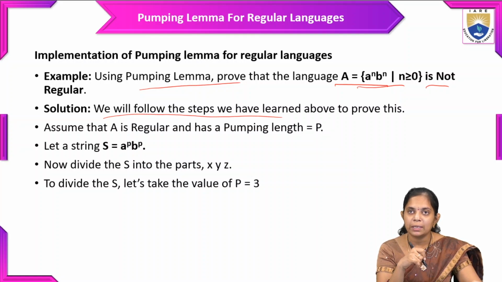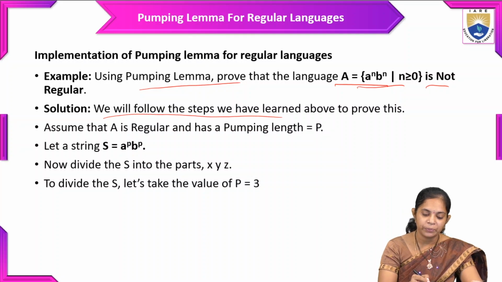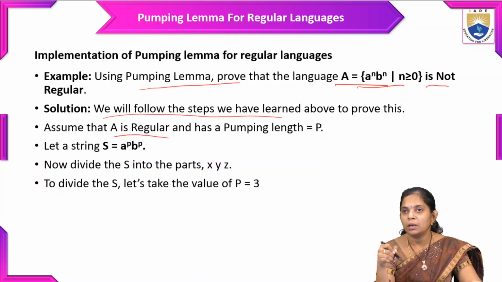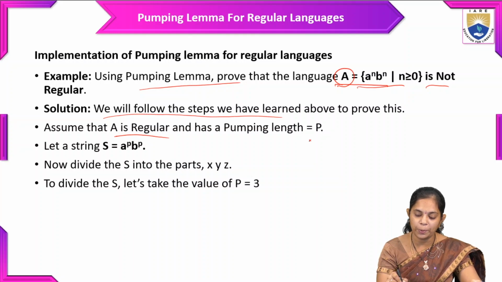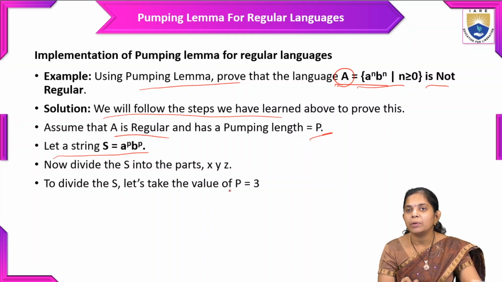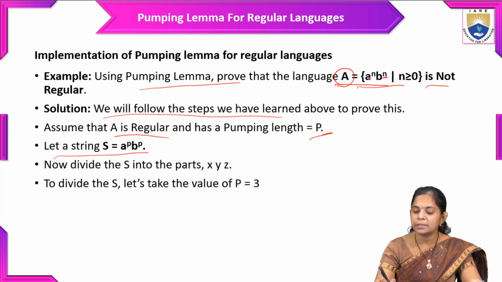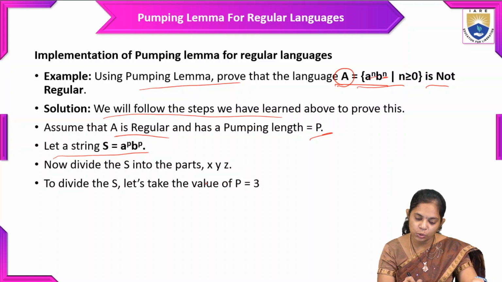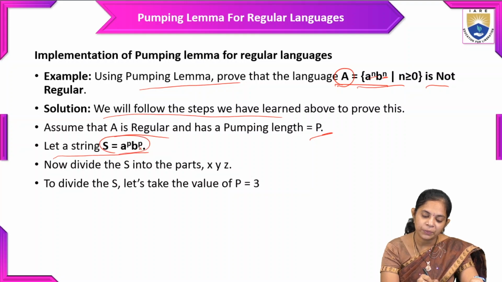Let us go through the step by step process. Assume that A is regular and has a pumping length P. Here we assume that A, the language we have taken, has a pumping length, which is P. Let a string S be equal to a power P, b power P. Instead of n, we are taking it as P. So we pump the values, and write S equal to a power P and b power P.